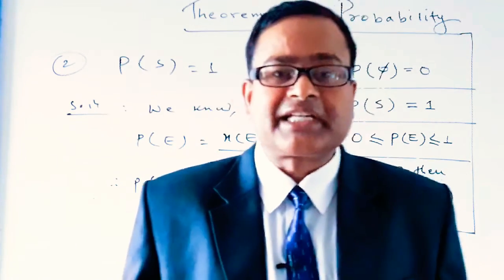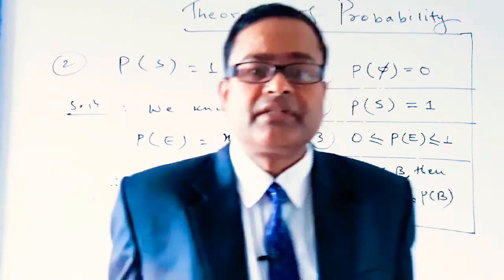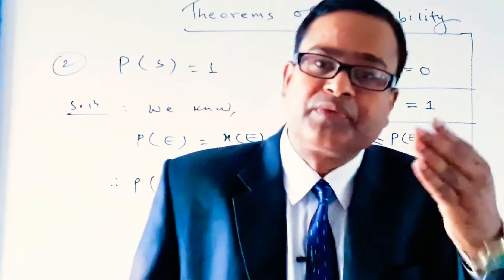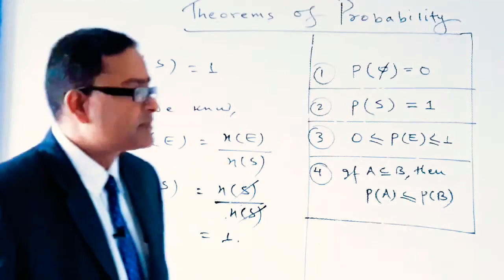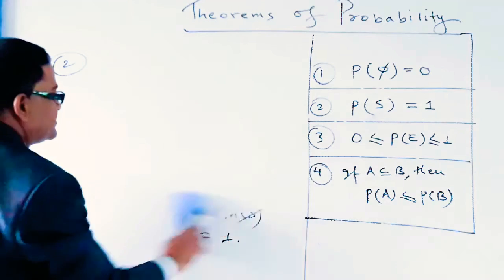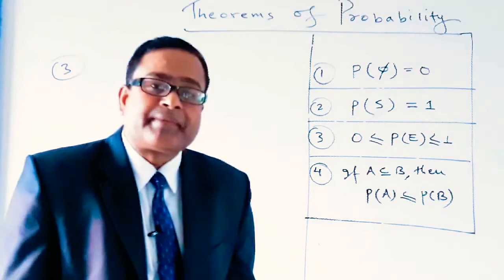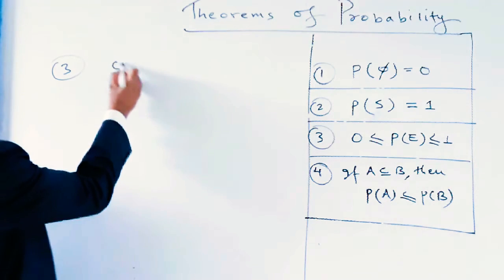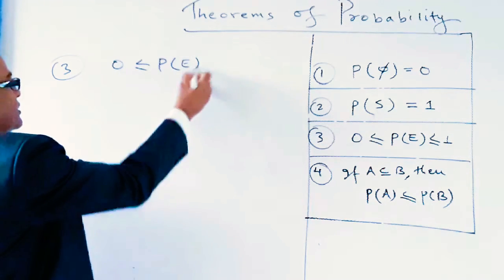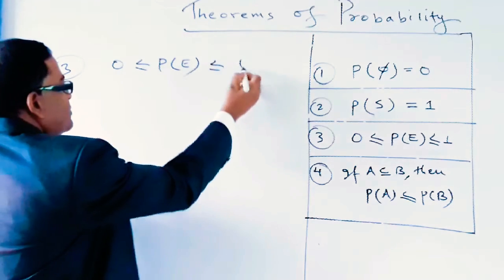So we can say that the probability of an event lies between 0 and 1. Now let's prove the third theorem of probability: the probability of an event E lies between 0 and 1.